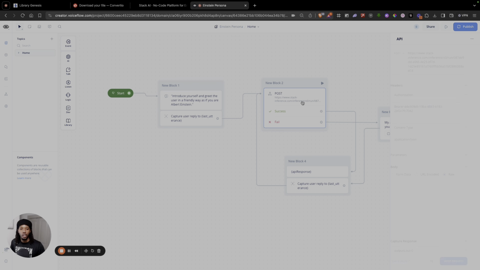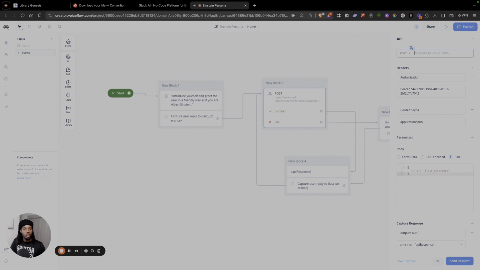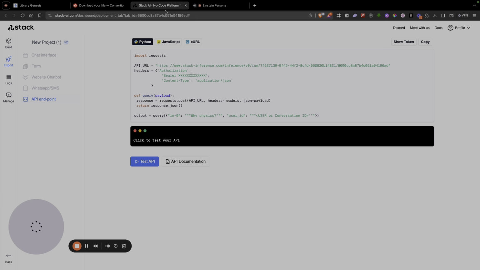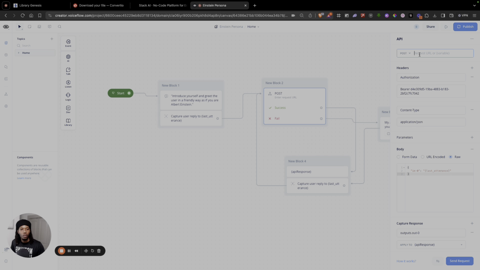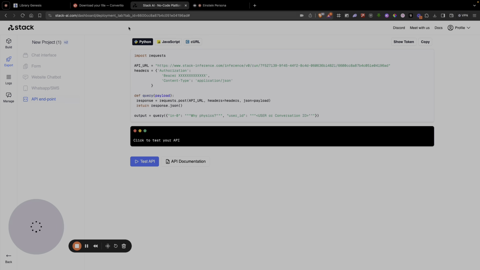So in order to change this, what we're actually going to need to do is come in here and change the API endpoint. So if we go back to Stack AI, we have to copy this link and paste it right here. And then if you click on show token right here, it'll highlight it and say bearer, and then it'll give you this long string of numbers and letters. Just copy that. That's your token.